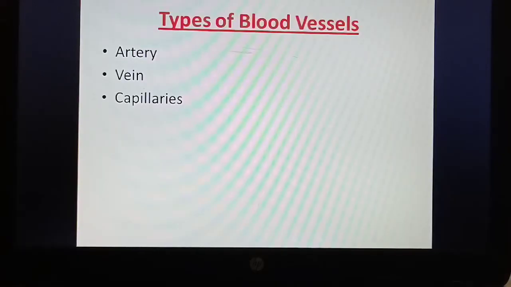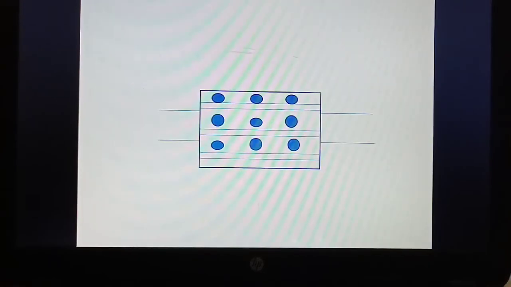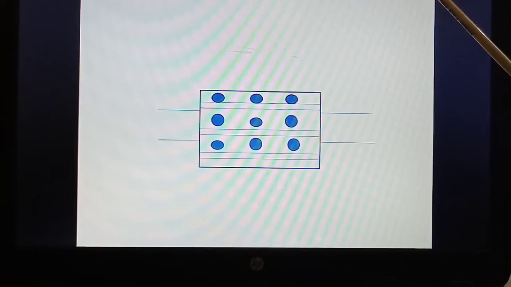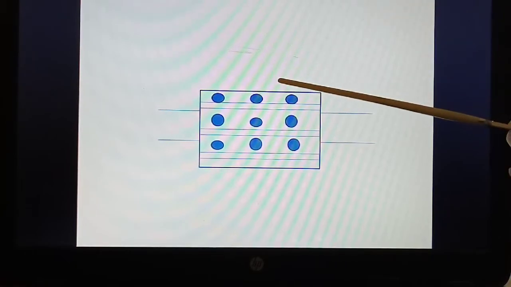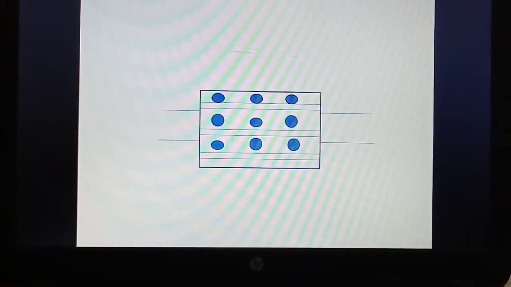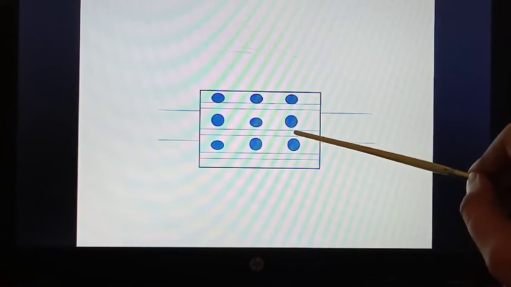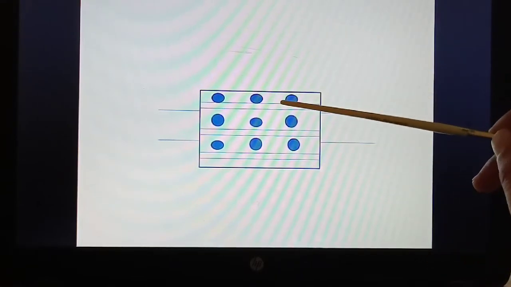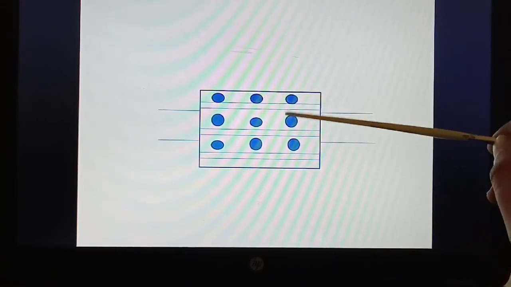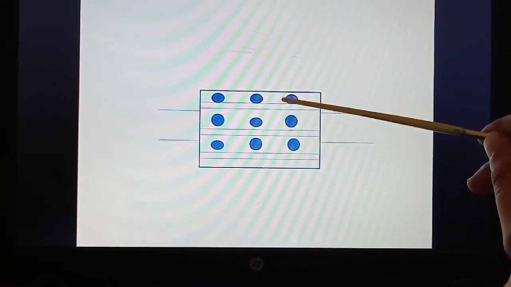Now what are capillaries? You have learnt about arteries and veins. Now, as you see in this same image, the capillaries are the blood vessels which are present inside the organ. If you see here, these lines are the capillaries which are present inside the organ. Now imagine there are cells inside the organ.